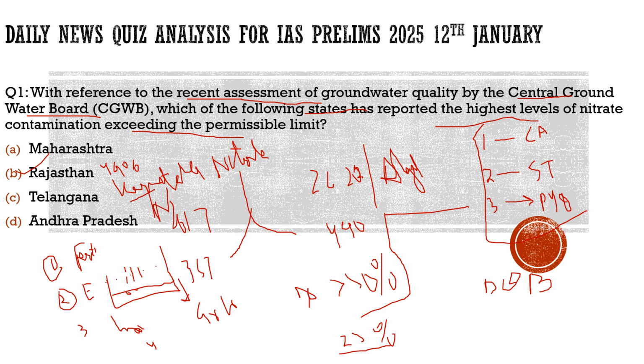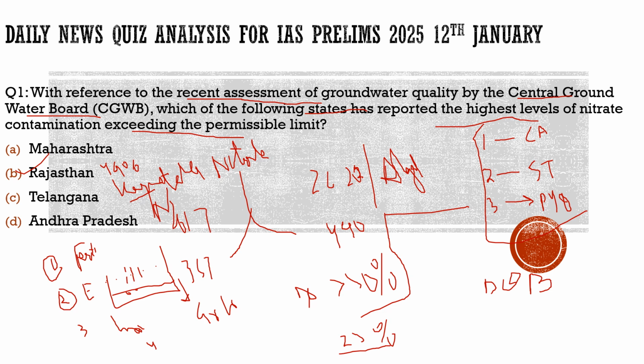These are the states which have highly polluted groundwater. And what are the various reasons for the pollution of the groundwater? We saw excessive dependence on fertilizers, over extraction of groundwater, industrial effluents, waste management issues, unscientific landfills, and also salt water intrusion in coastal areas, especially in Gujarat and Tamil Nadu. So this is all about this topic.